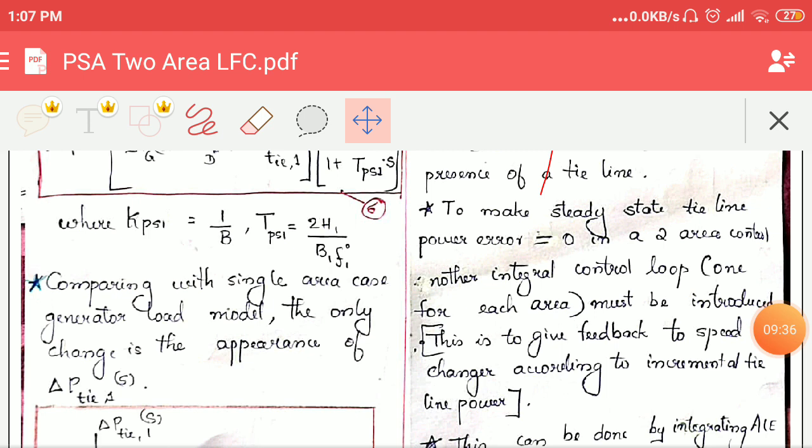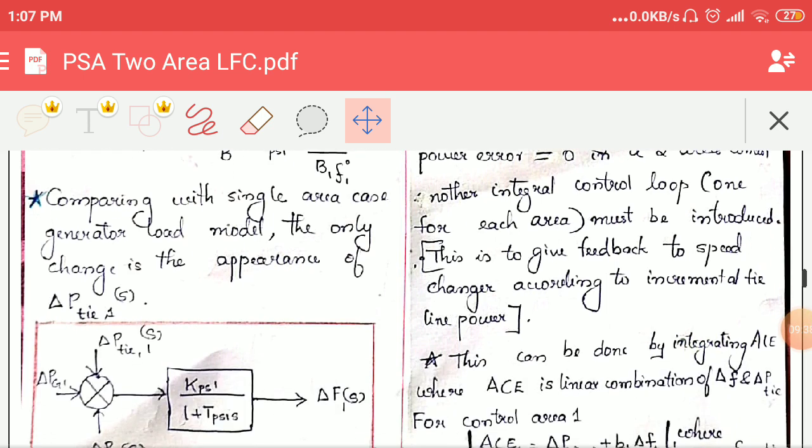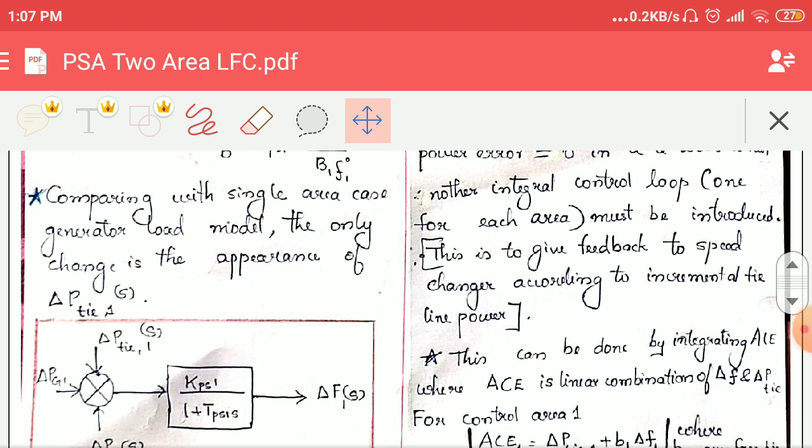Now comparing with this single area case, you can easily identify the block diagram. There is only one change from the previous single area case. You can see that we are only adding delta P tie 1 of s into the block diagram. So that is the only change made from the single area case in the generator load model. Okay.